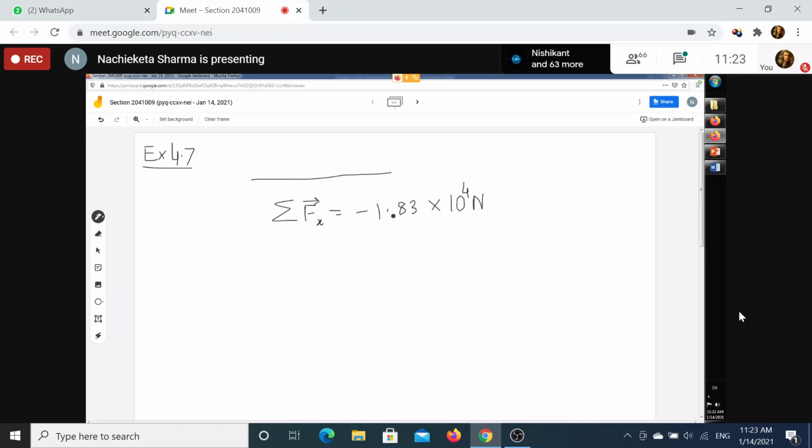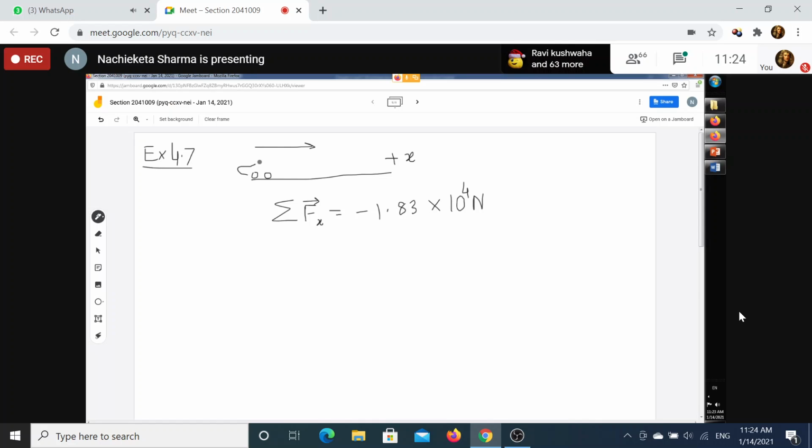So the car is moving in which direction? The car is moving in the positive x-axis. And what is happening to the car? Can anybody say? It decelerates.